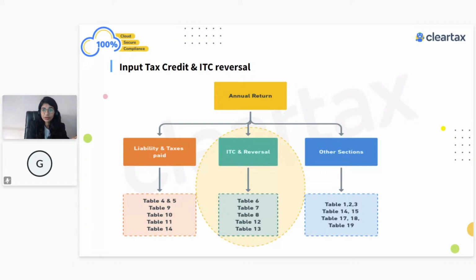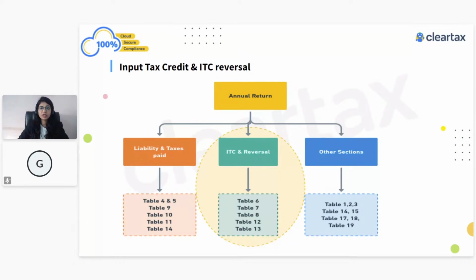You're getting what I mean to say? Table number 4 plus table number 5 plus table number 10 minus table number 11 of the current financial year, then minus table number 10 of the previous financial year's GSTR-9 form, plus table number 11 of the previous financial year's GSTR-9 form. If you do that, and minus payment made through DRC-03, it should always be equal to 0. If that is matching, then everything is perfectly okay and you don't have to worry about anything.